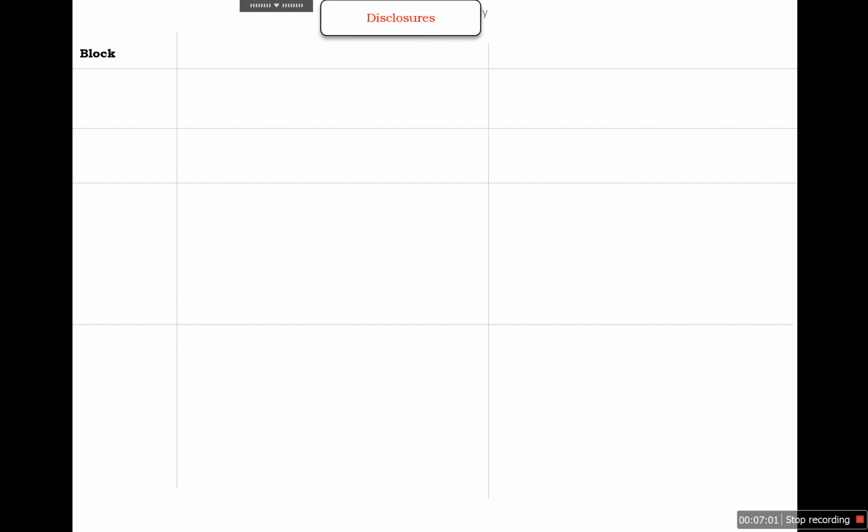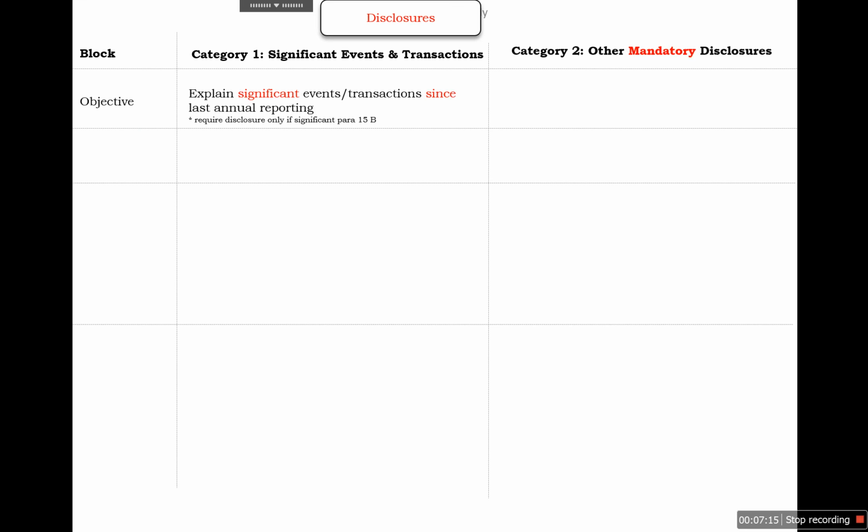So if we talk about the disclosures, those are given in Ind AS 34. There are two types of disclosure. One is for significant events and transactions, and the other is mandatory disclosures. The objective is to explain the significant events and transactions since the last annual reporting period only. So we are supposed to provide only significant events and transactions that have occurred after the annual reporting period. But in case of mandatory disclosures, we need to provide year-to-date disclosures for interim financial statements.